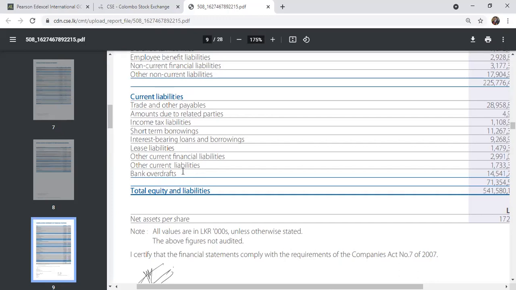So in this section, what is a bank overdraft? What is a trade payable? What is an income tax liability? What is a lease liability? The main objective of this session is to find out the meaning of these things and what the main advantages and limitations of taking them are.